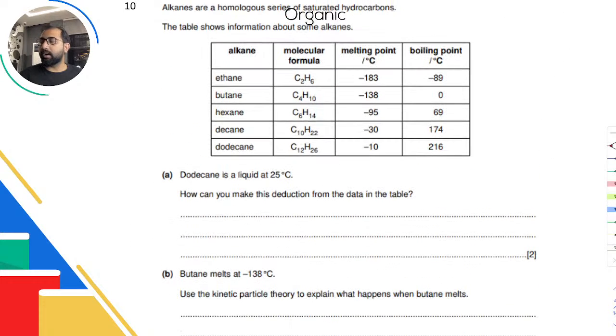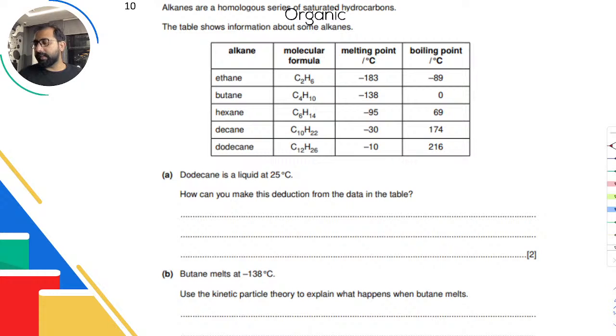Okay, alkanes are a homologous series of saturated hydrocarbons. Saturated means that they have carbon-carbon single bonds. See how many times the same term is used. The table shows information. We can see that there is some trend in melting point, but we can also see that the boiling point is also increasing. So there are trends in there.